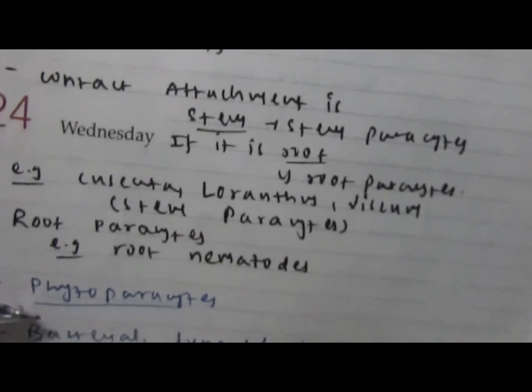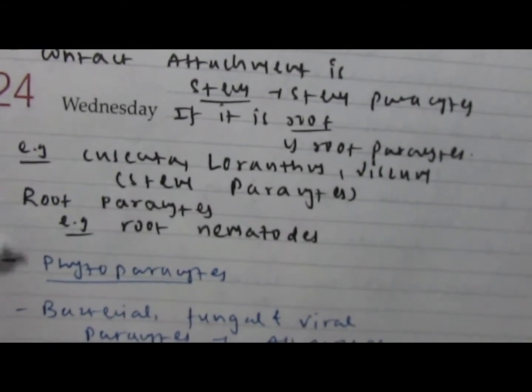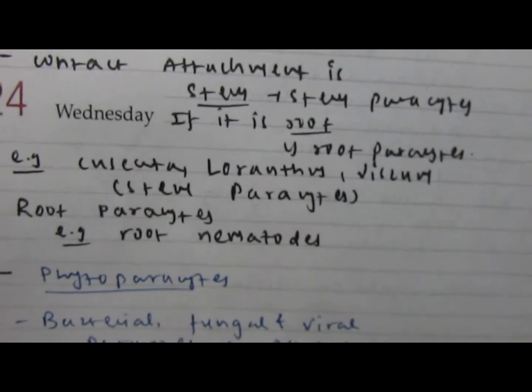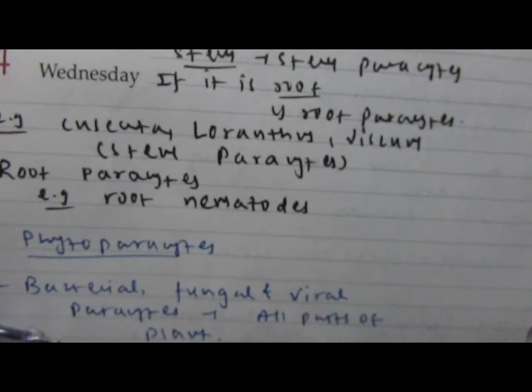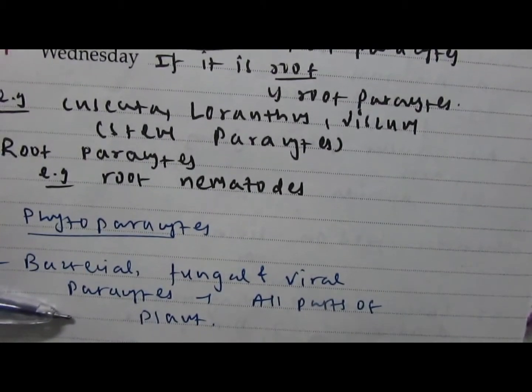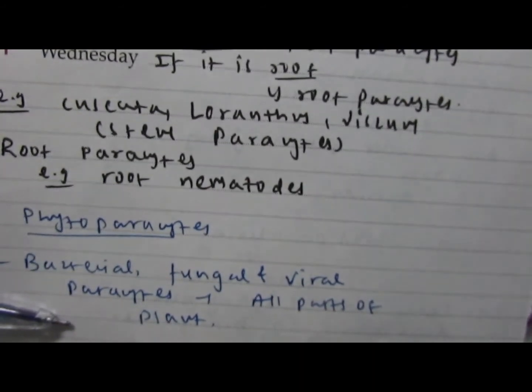Then the parasites which completely depend on the plant body are known as phytoparasites. Bacterial, fungal as well as viral parasites are also present, and they also depend on plant parts.